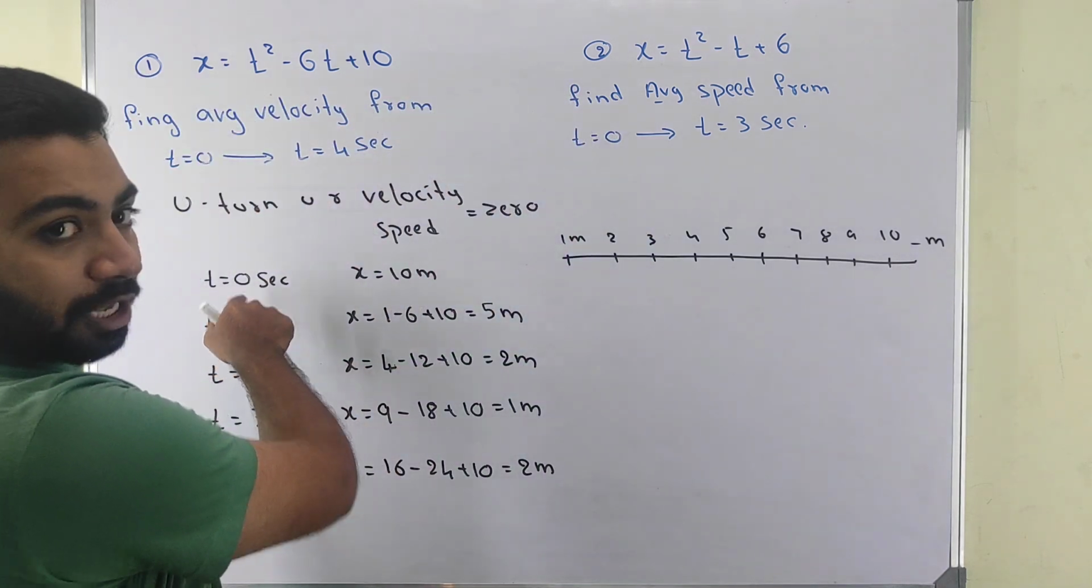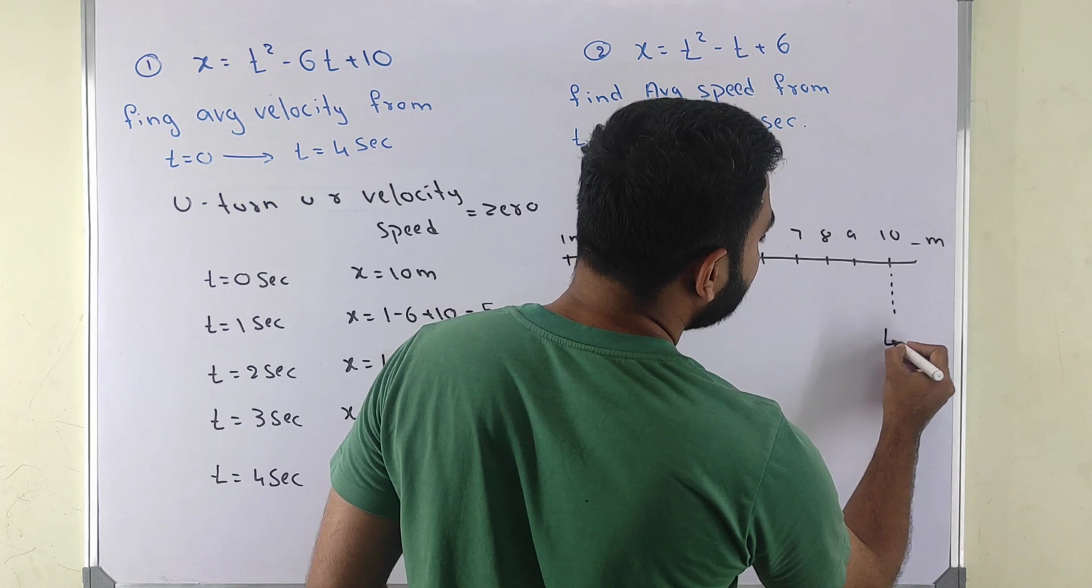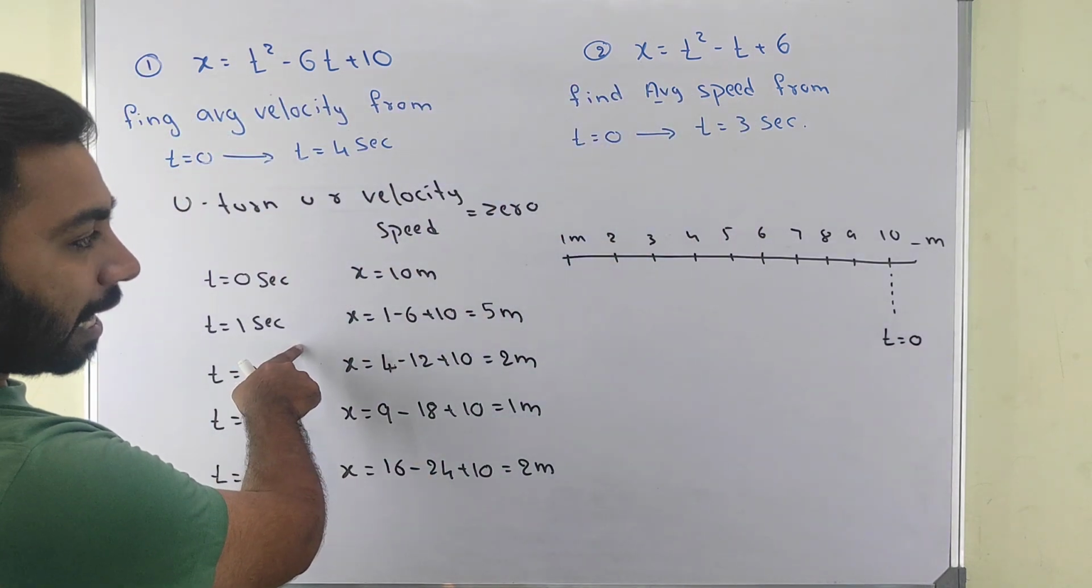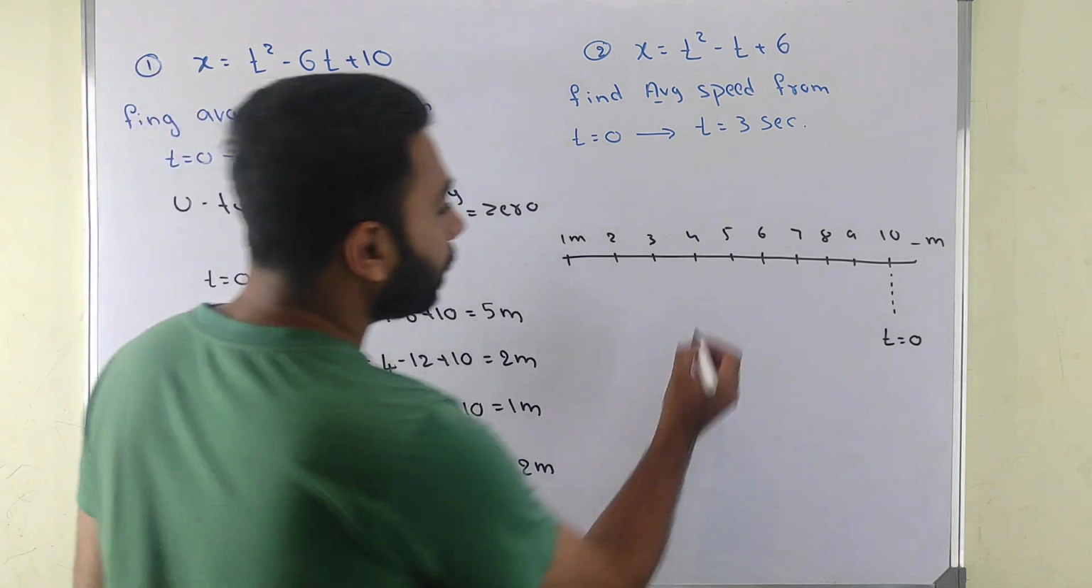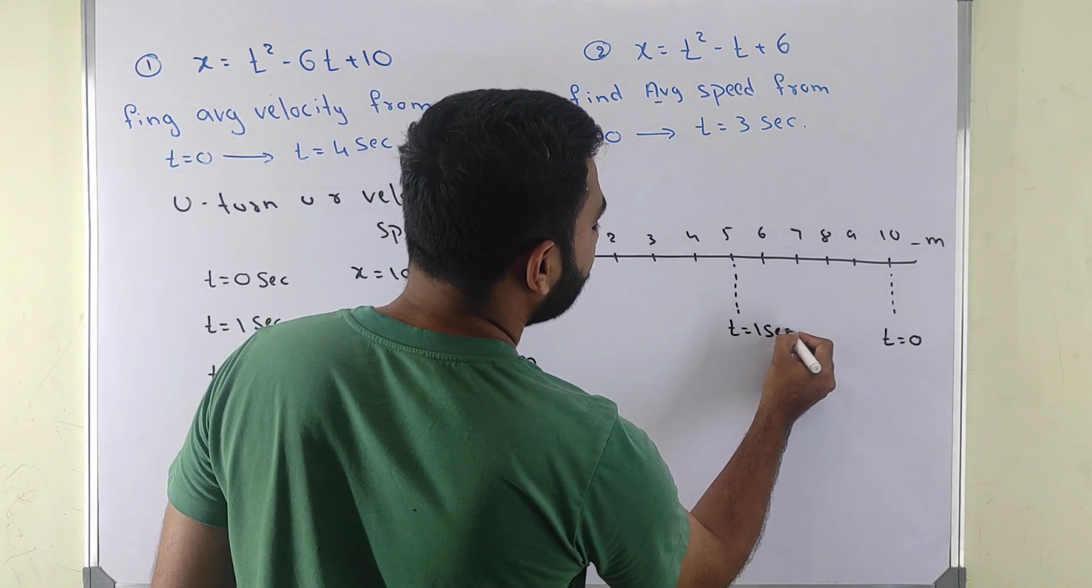Now at t is equal to 0, that is, at the starting point, my body is here. Now at t is equal to 1 second, my body is at 5 meters. That is, at t is equal to 1 second, I am here.